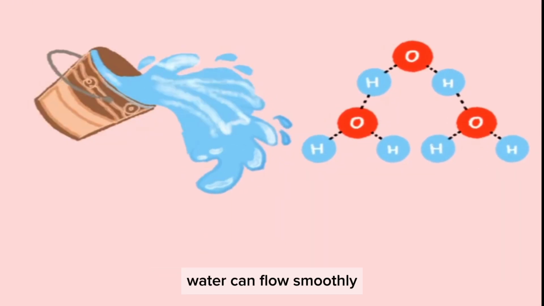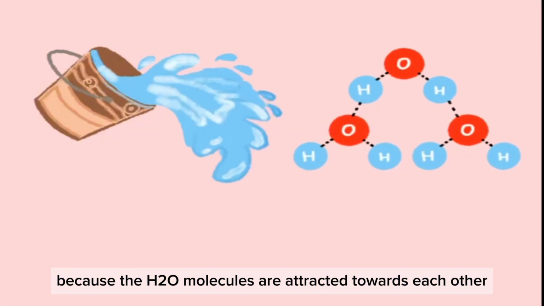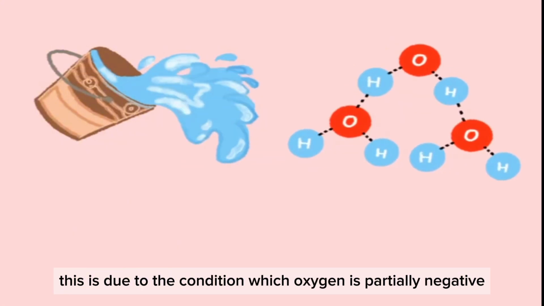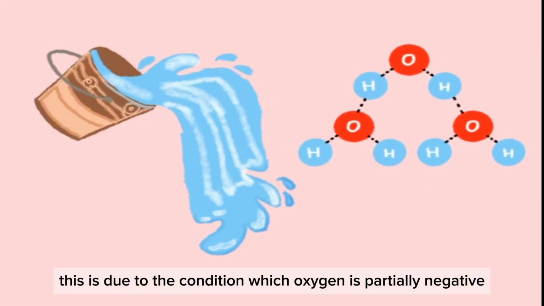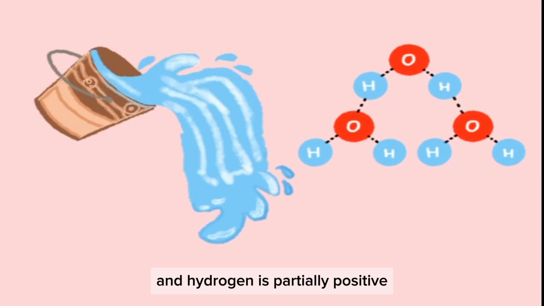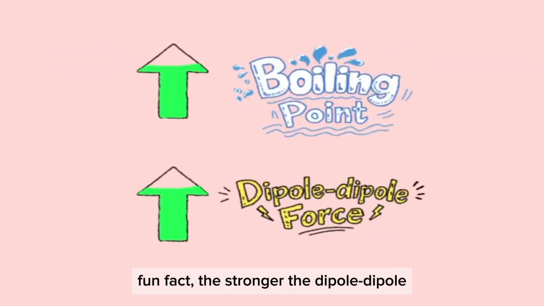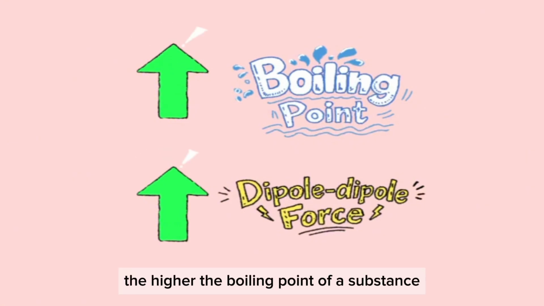Water can flow smoothly because the H2O molecules are attracted towards each other. This is due to the condition in which oxygen is partially negative and hydrogen is partially positive. Fun fact, the stronger the dipole-dipole forces between molecules, the higher the boiling point of a substance.